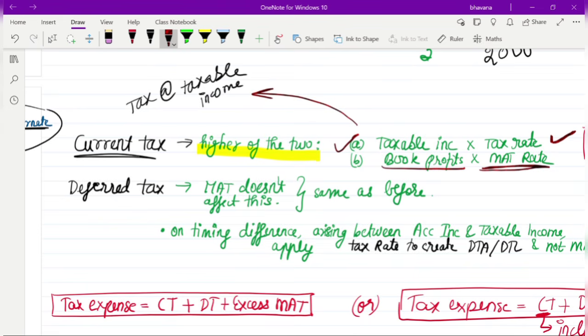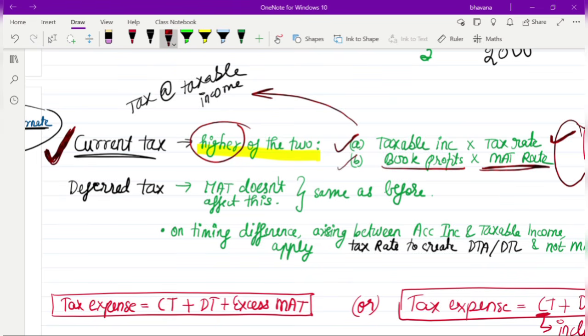Book profits is different. So you have to do book profits into MAT rate. The MAT rate is also not equal to your tax rate which is given in the question. So once you do taxable income into tax rate, you will get one tax amount. The same way, if you do book profits into MAT rate, you will get a tax amount. You have to compare both and find out which one is higher. That is going to be your current tax.